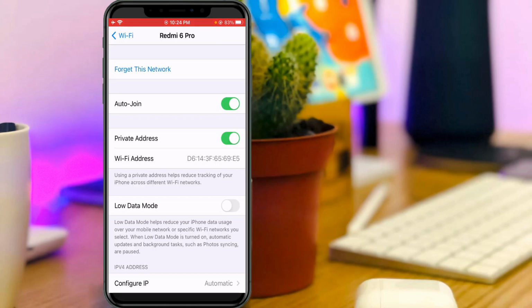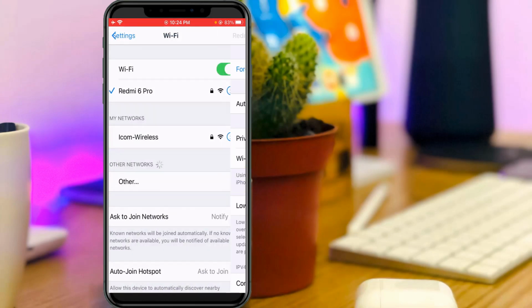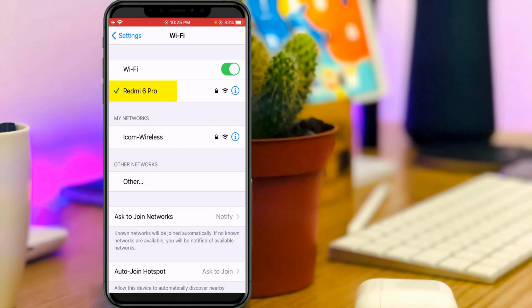Now this time you can see my MAC address has changed to a new one, and they also mention the exact reason for this private address feature. And then I go back one step. Now this time you can see that the privacy warning message is automatically gone.